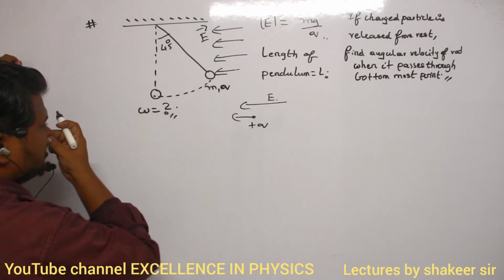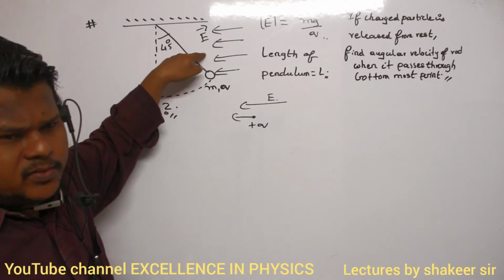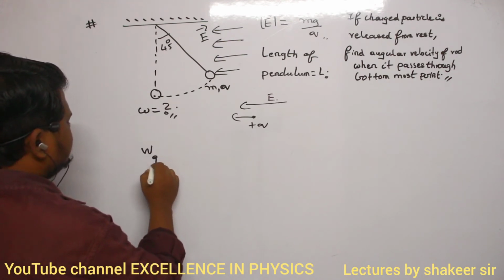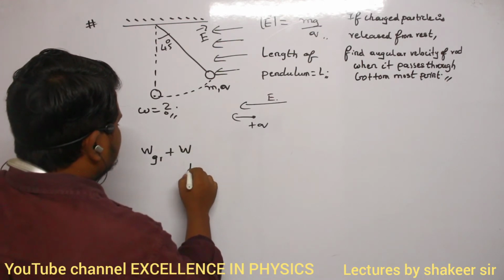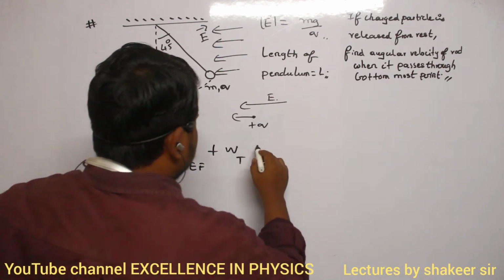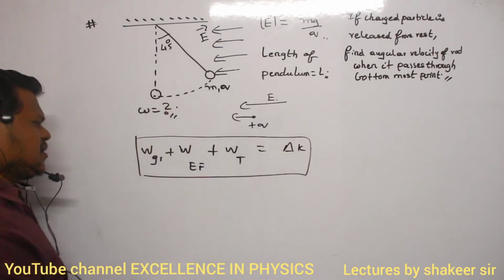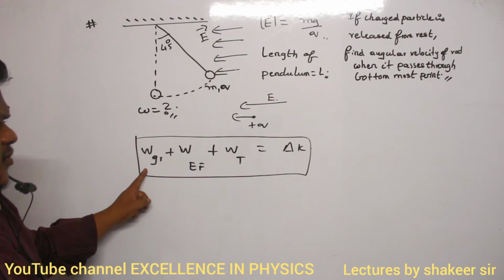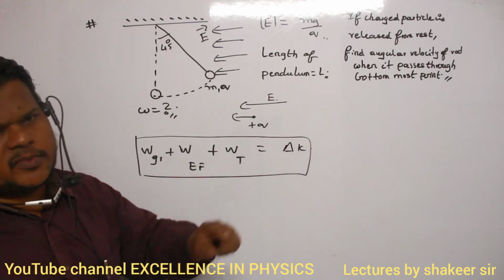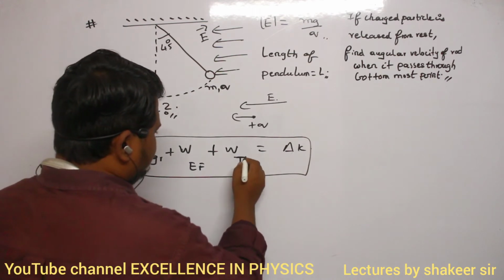How can I write law of conservation of energy here? On this pendulum, how many forces are doing work? One force is gravitational force, another is force due to electric field. Work done due to gravitational force plus work done due to external electric field, and work done due to tension is also present. This is equal to change in kinetic energy. This is the work energy theorem. Are you able to understand? All of them should be responsible for change in kinetic energy of the ball. Now can you say work done due to tension is how much?